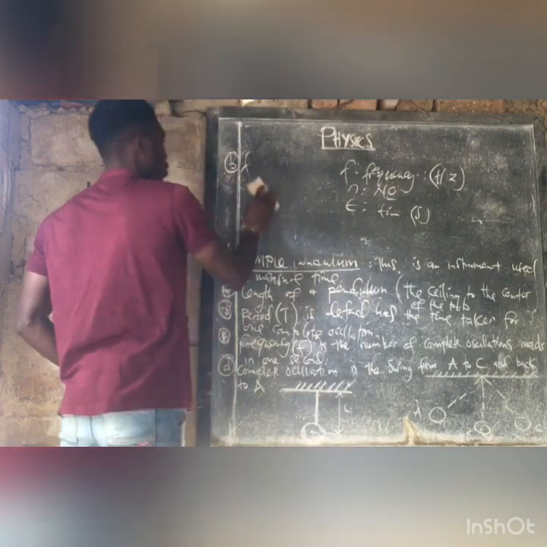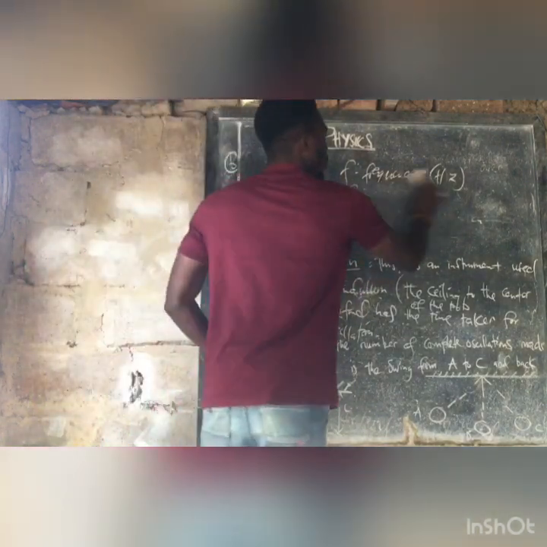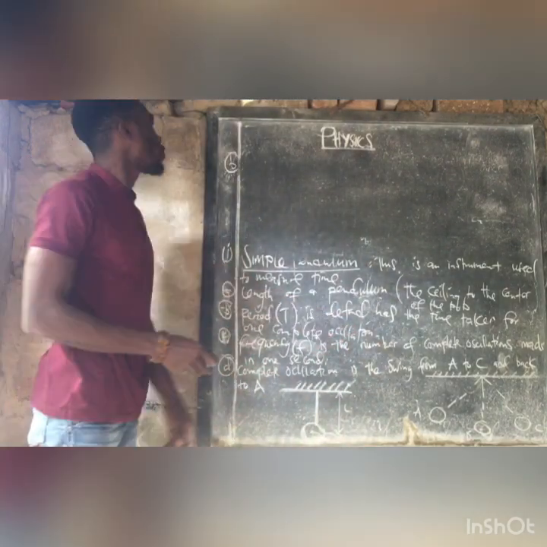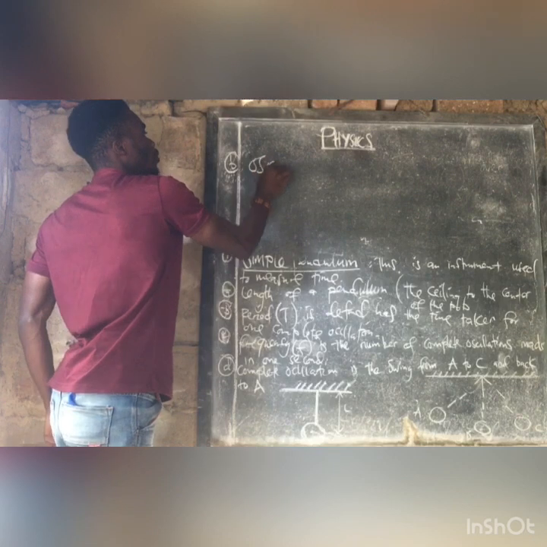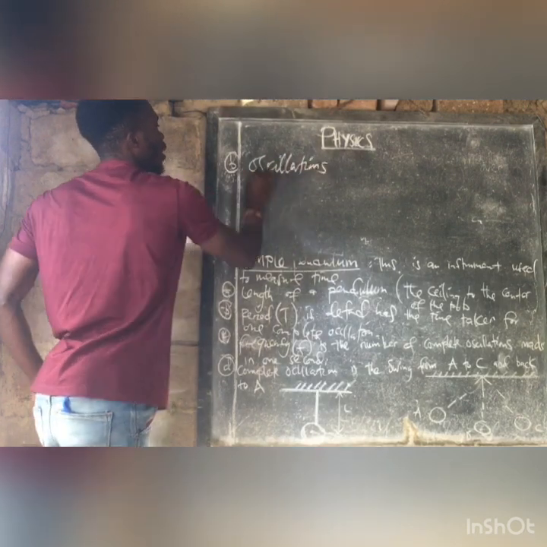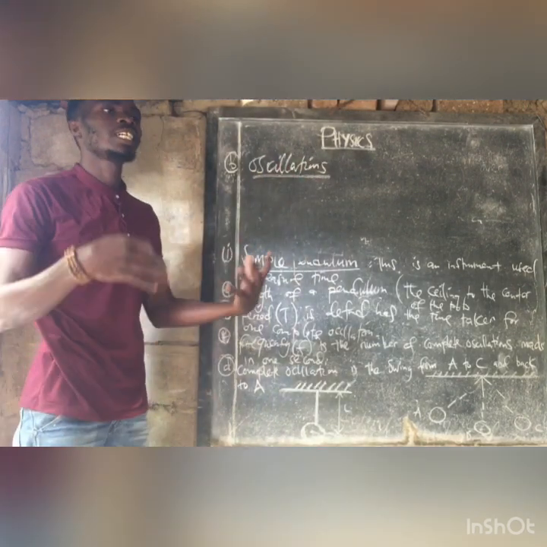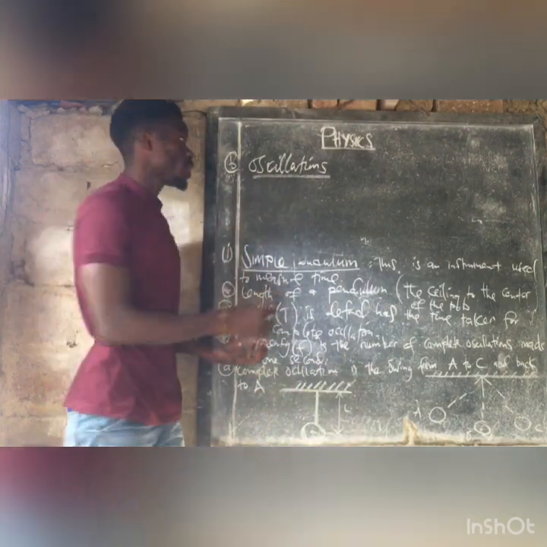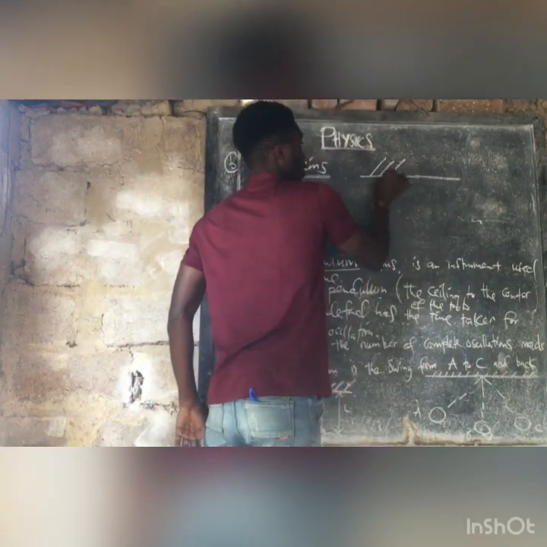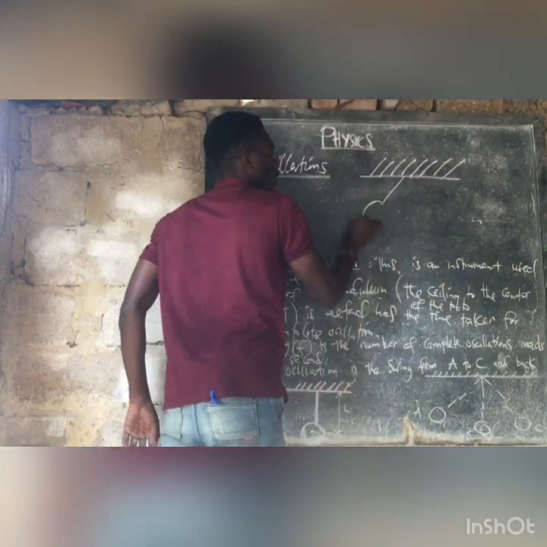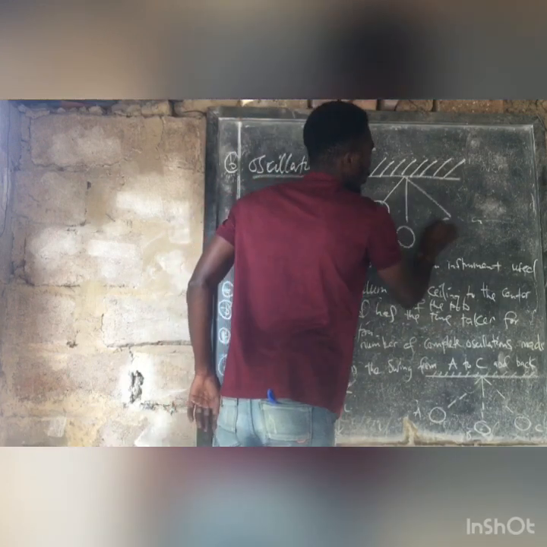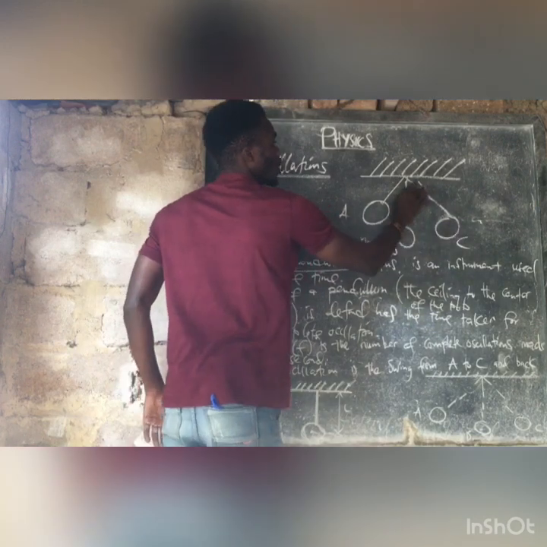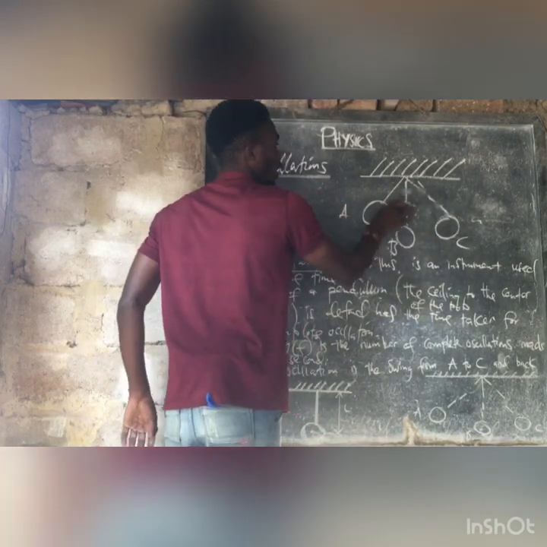Okay, our last point there, I think this is the point I want to emphasize more: how to count the number of oscillations. If we talk of oscillations, these are just swings. Let me just write this data. So we have A, B, and C. These are more like shadows.